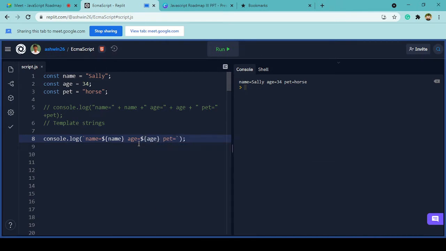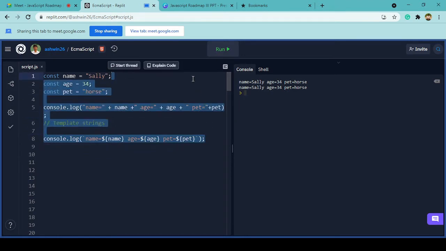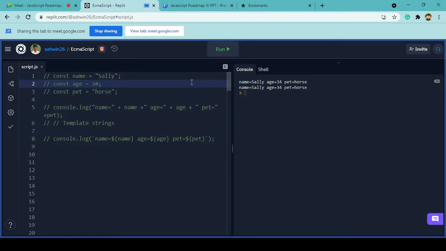The code that we had previously, we had to give the plus symbol each and every time. So in order to avoid this tedious process, we can do something like this. And to prove it to you, let me uncomment the previous code as well and run it, and you will see that both of these outputs look absolutely the same. As you can see, this is how you can use template strings in JavaScript. This is a very useful feature that we have. Okay, cool.